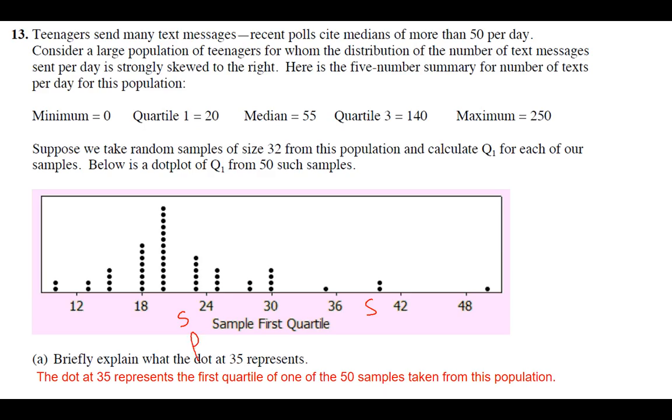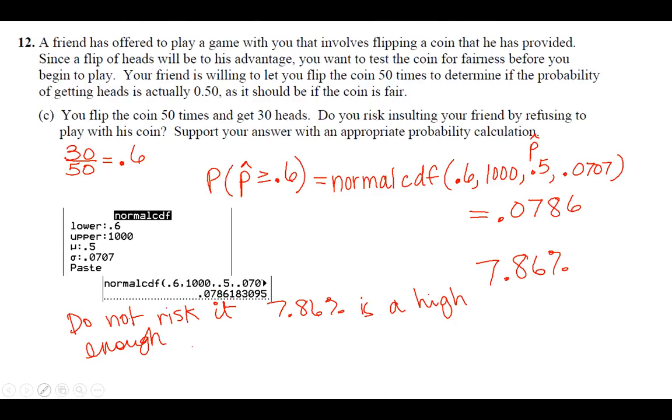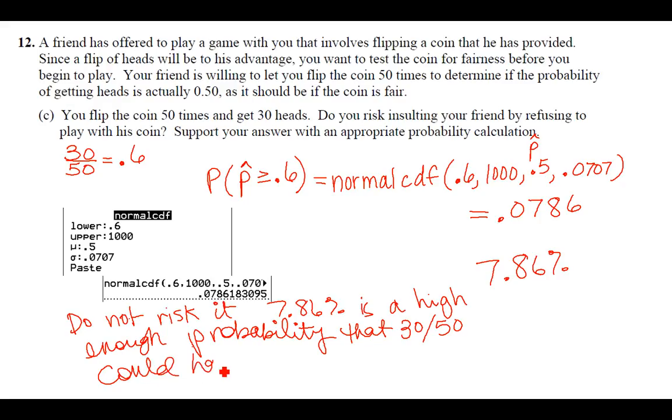So they're just calculating the first quartile for each of our samples. Below is a dot plot of Q1 from 50 such samples. Briefly explain what the dot at 35 represents. So it's like one of the samples of the 50 that they took, just one of them had a first quartile of 35. That's what that represents. So it says the dot at 35 represents the first quartile of just one of the 50 samples taken from this population. So if I counted the dots on this picture right here, there should be 50 of them.